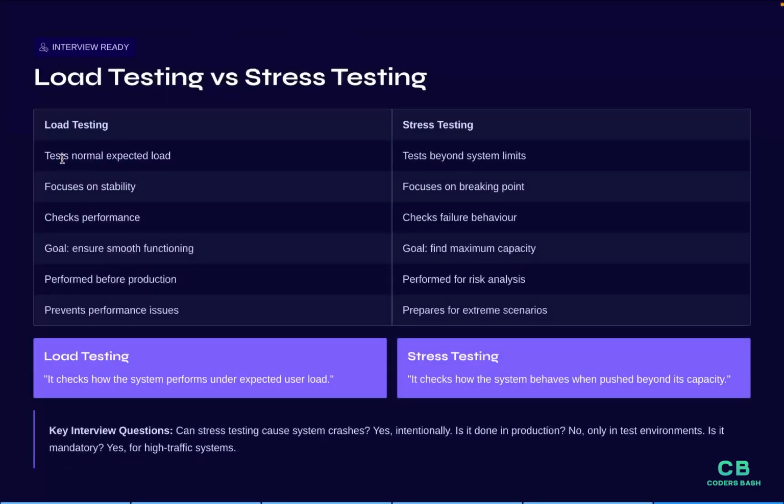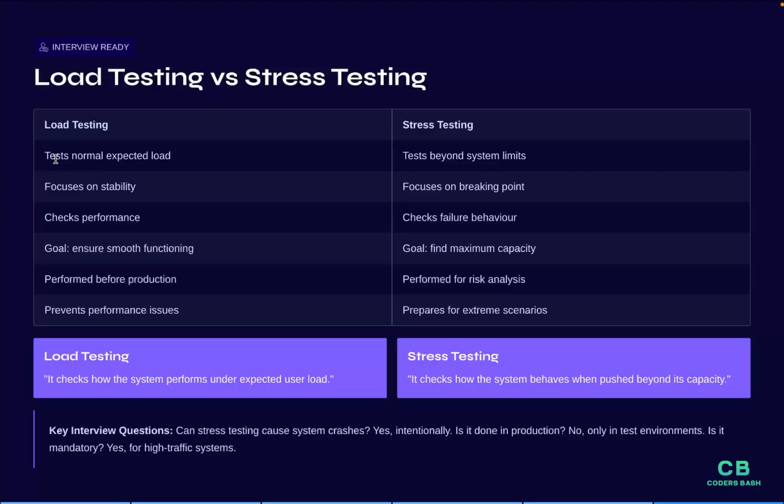Now, the main thing is load testing versus stress testing. This is the most important section. The simple, fast explanation is that load testing checks the system behavior under the expected load, but stress testing checks the system behavior beyond the expected load. I have written down a few points related to them.